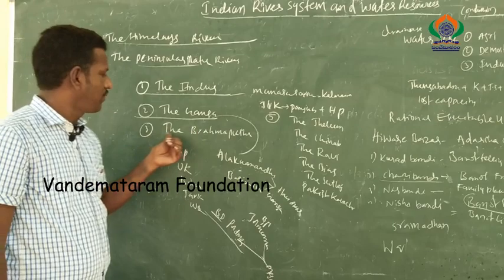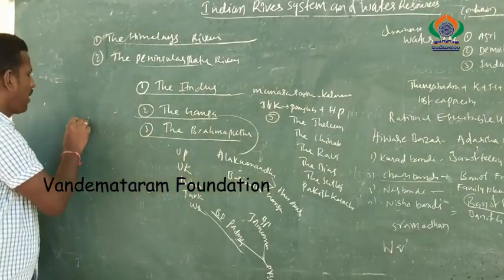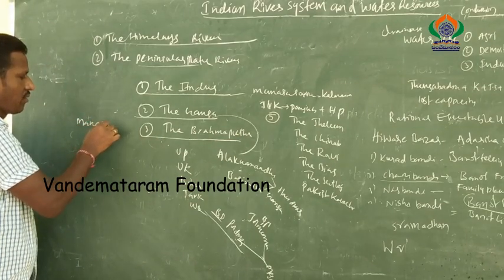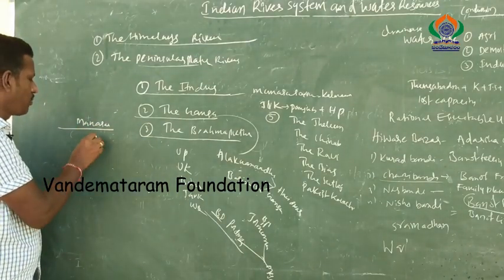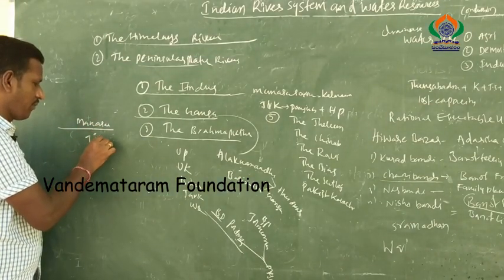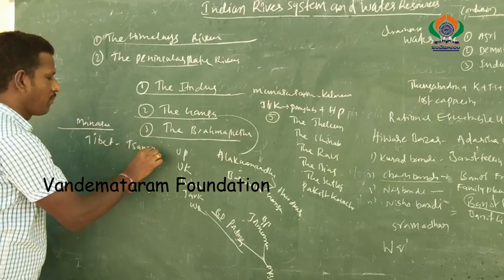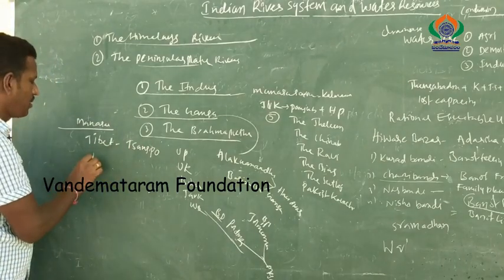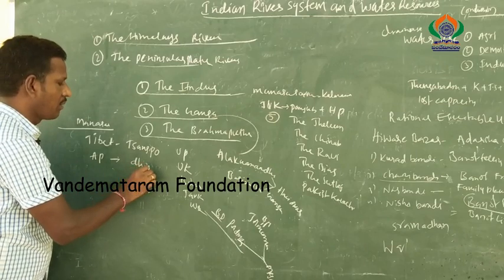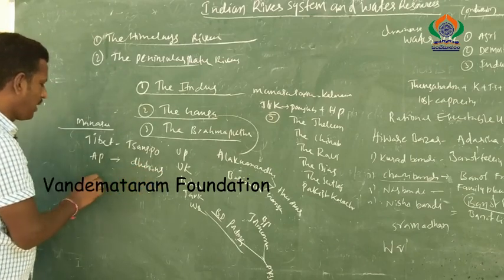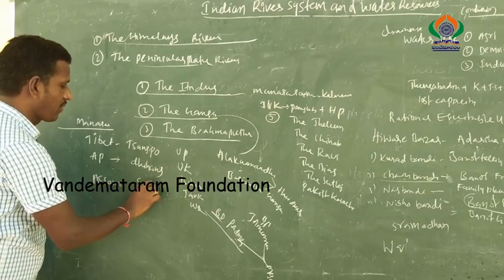Next we discuss the river Brahmaputra. The river Brahmaputra originates at Manas Sarovar. What is the birthplace of river Brahmaputra? Manas Sarovar. Next it enters Tibet, where the people call it Tsangpo. Next the river enters Arunachal Pradesh, where people call it Dihang. Next it enters Assam, where people call it Saidang.